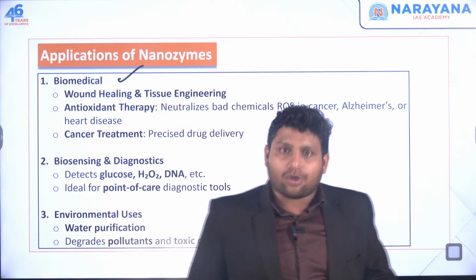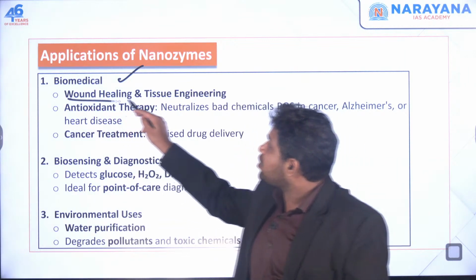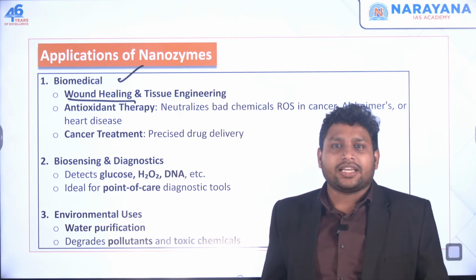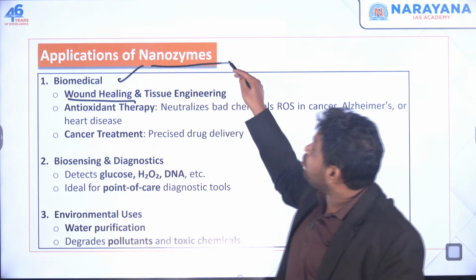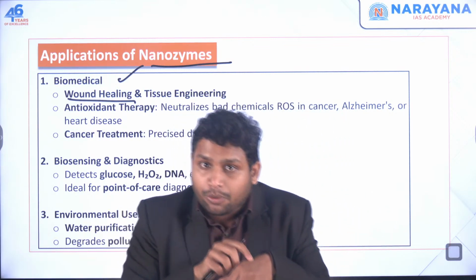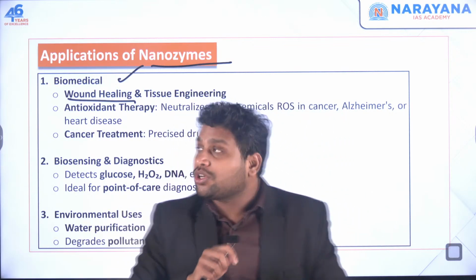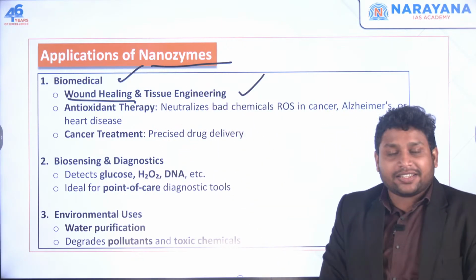Now in case I got a bigger wound or some accident, in that case, if I want to go for this wound healing process very quickly, I can add extra enzyme. I can add nanozyme specifically in that particular tissue. Wherever I've got the problem, exactly there I can put this nanozyme and my wound will be healed very easily.